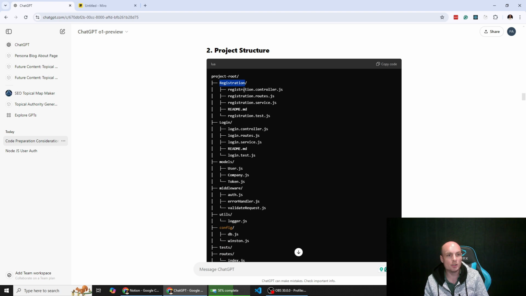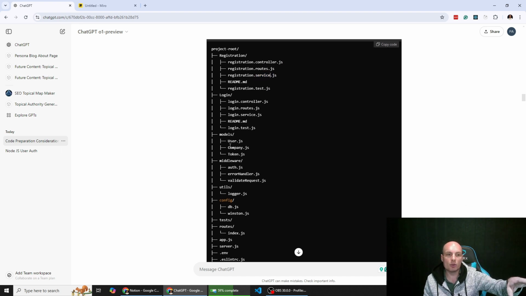So we've got our registration. Basically it starts with the route, which is the API endpoint. Then the controller takes that and goes, okay, we've got either data being received or we're sending data back out. What do we want to do with that? We want to register a user, but all of the actual business logic for how that user should be registered should be in our services folder, or services file, I should say. So that's great. Obviously, we'd keep models separate for the user and the company because they're going to be consistent no matter if we're registering or logging in a user.